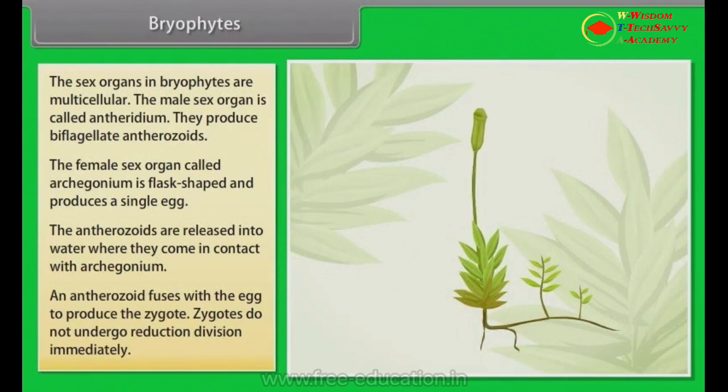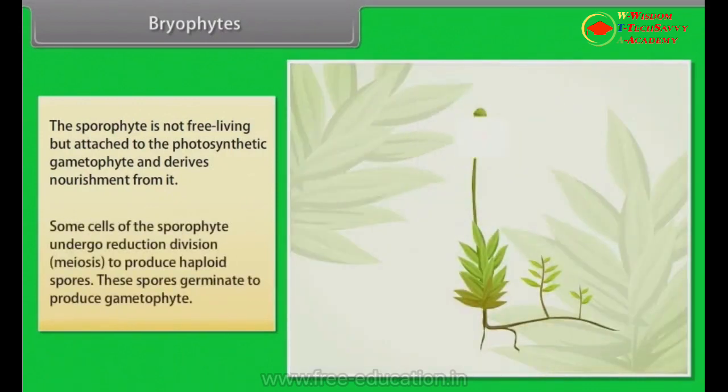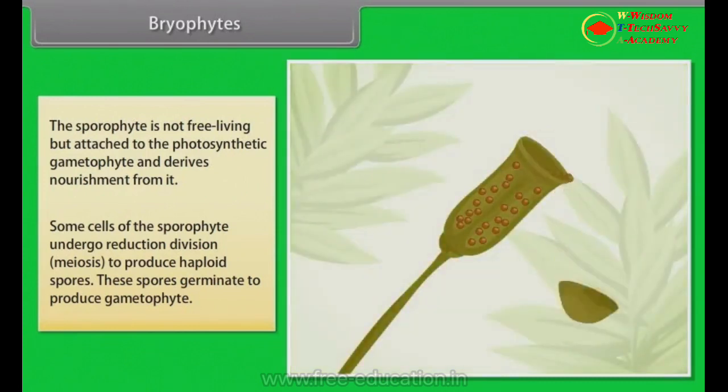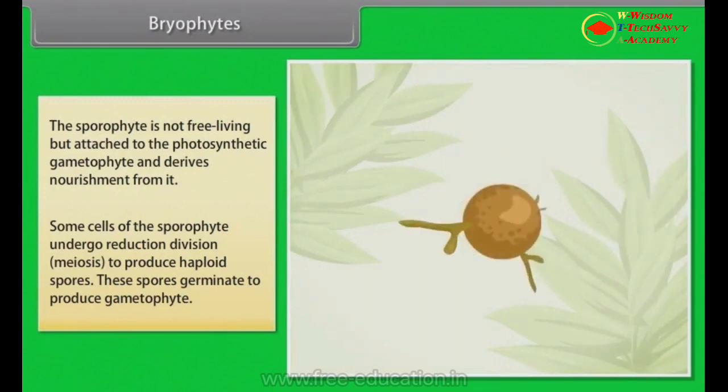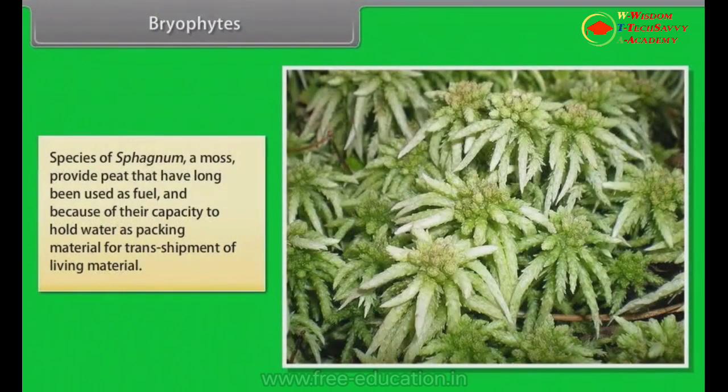Zygotes do not undergo reduction division immediately. The sporophyte is not free-living but attached to the photosynthetic gametophyte and derives nourishment from it. Some cells of the sporophyte undergo reduction division, meiosis, to produce haploid spores. These spores germinate to produce gametophyte. The species of Sphagnum, a moss, provide peat that has long been used as fuel, and because of their capacity to hold water, as packing material for transshipment of living material.